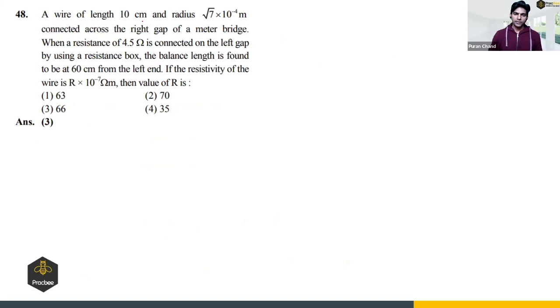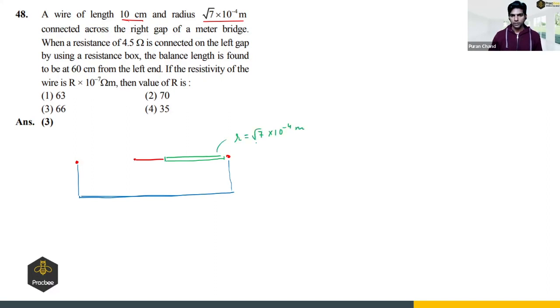Next: a wire of length 10 centimeter and radius root 7 into 10 raised to power minus 4 meter is connected across the right gap of a meter bridge. So we have been given a meter bridge, and here we have attached a wire of radius root 7 into 10 raised to power minus 4 meter. The length of this wire is 10 centimeter.